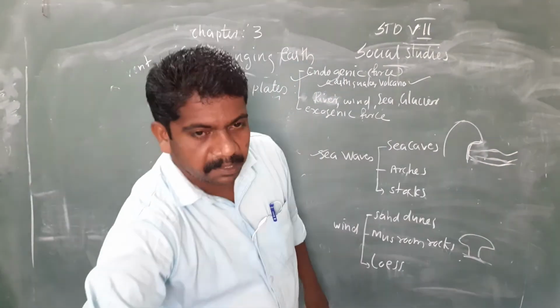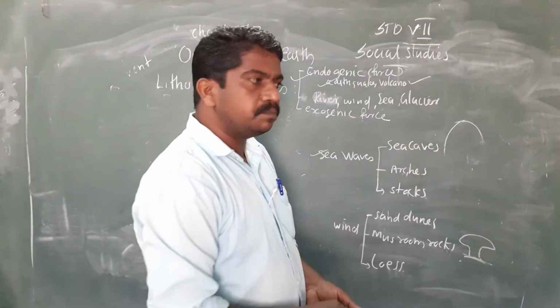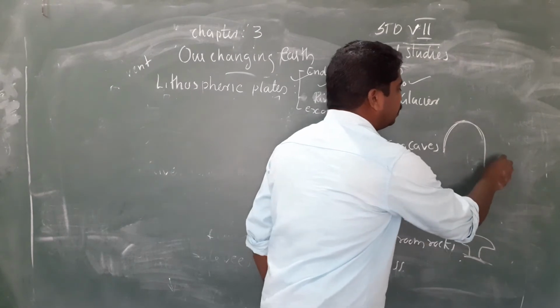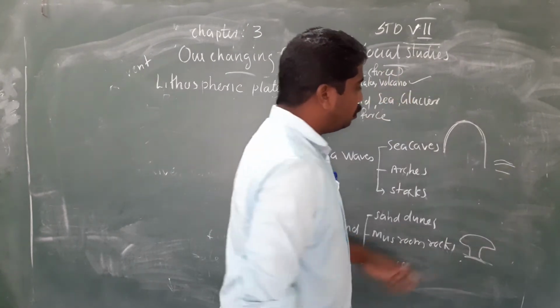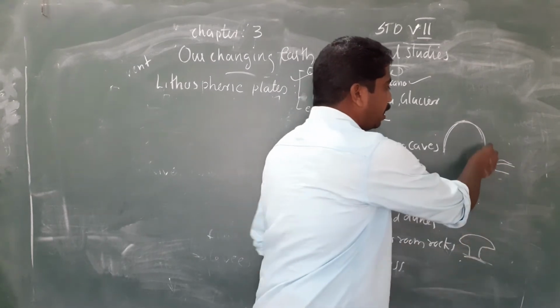Okay, that means the rock was in the form of round. Most of the rocks, you know, are a round shape, like this. It is near the sea. Then always the sea waves will hit the rock and this part will be removed.